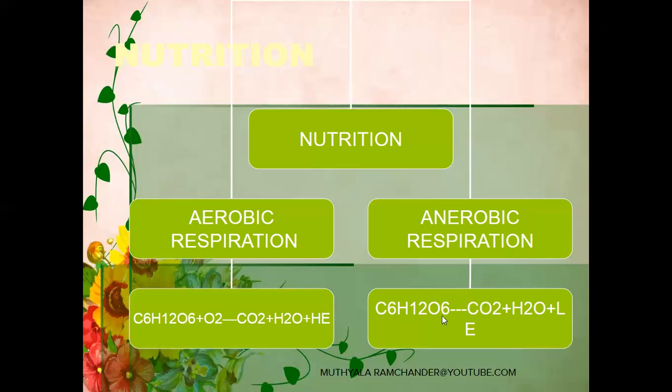This type of nutrition is called anaerobic respiration. See, yeast cells participate in only two types of nutrition: anaerobic and aerobic.